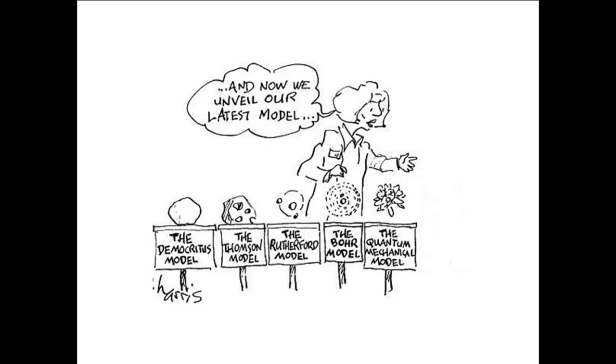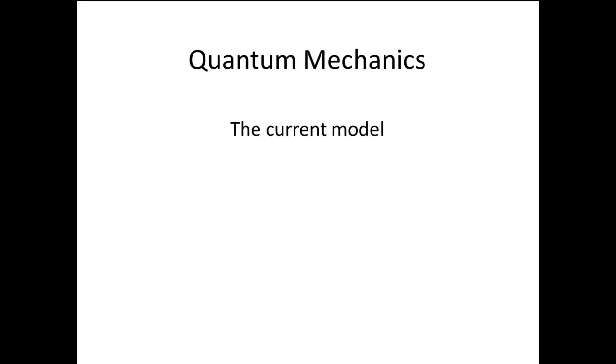The fact that we can no longer talk about the atom and electrons in the atom as a small version of what we can actually see in the large world leads us to a new model of the atom. Quantum mechanics, the current model of the atom. Quantum mechanics is sometimes called wave mechanics. It was developed by many scientists over the course of about 20 years.